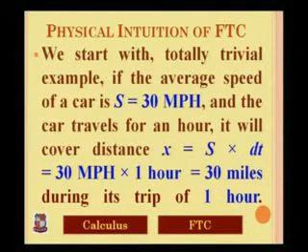Then we can easily calculate the distance covered by the car in a trip of 1 hour: x equal to s into dt, which is 30 miles per hour into 1 hour, equal to 30 miles. That means the car travels 30 miles during its 1 hour trip. This shows that we can calculate distance by using known speed and known traveling time.